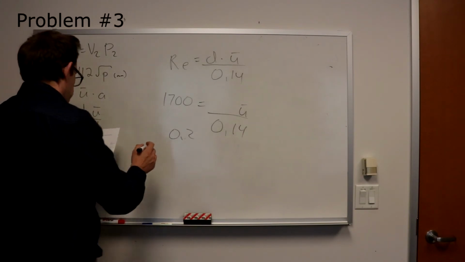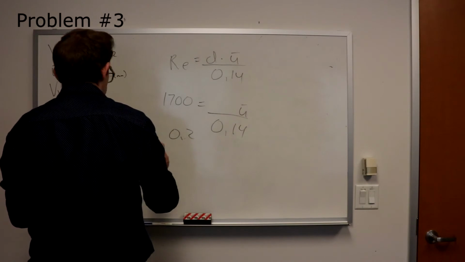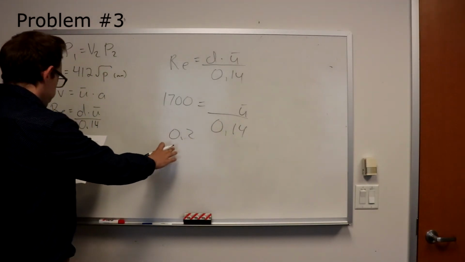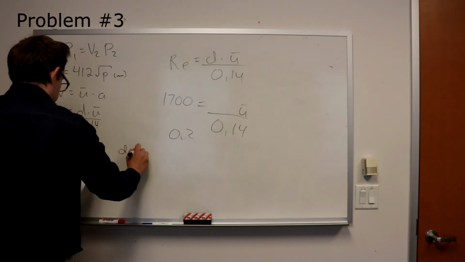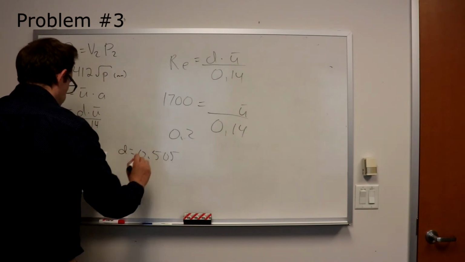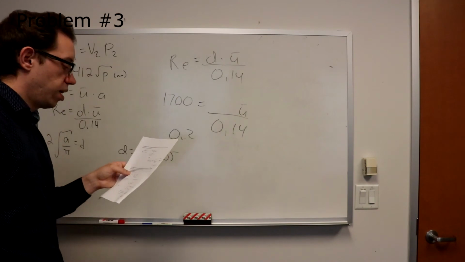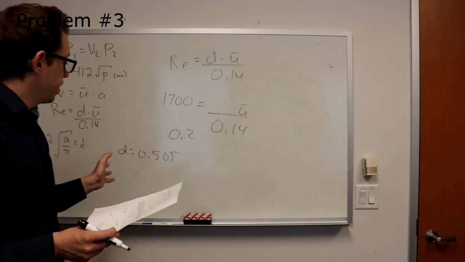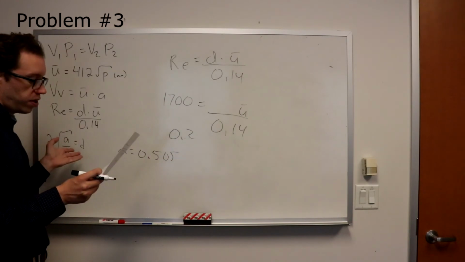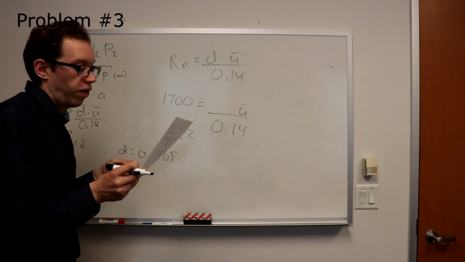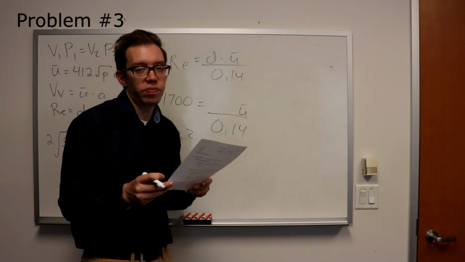And when I put in the 0.2 here, the diameter I ended up getting is 0.505 as my diameter, and you should double check that if you plug that back in here. It should give you the area of 0.2 centimeters squared.